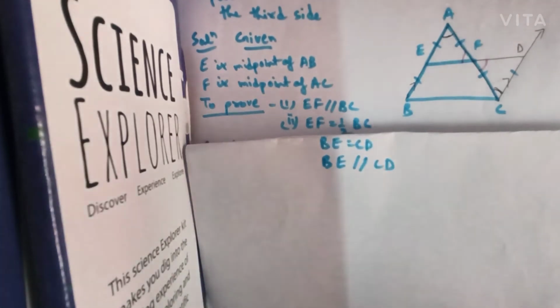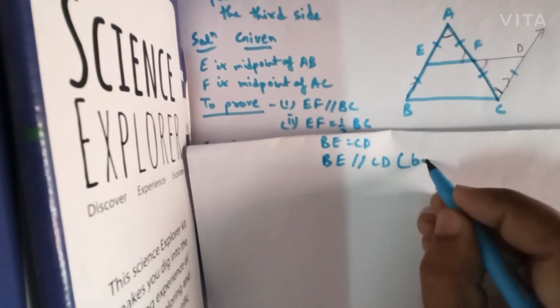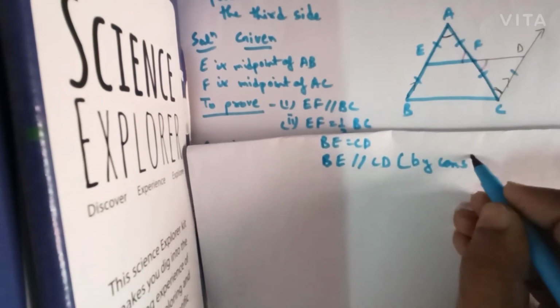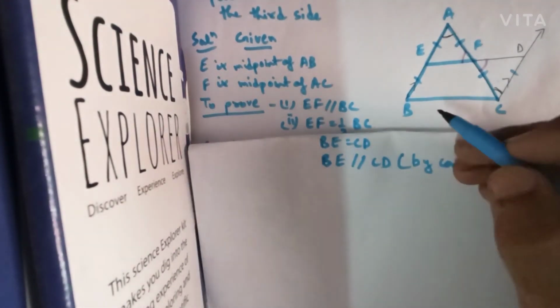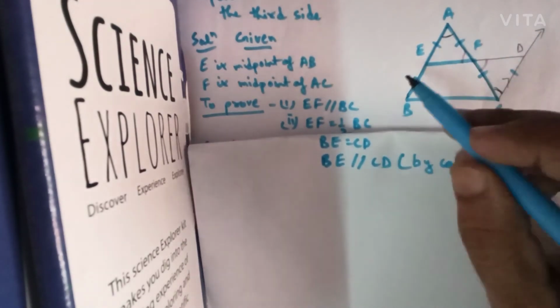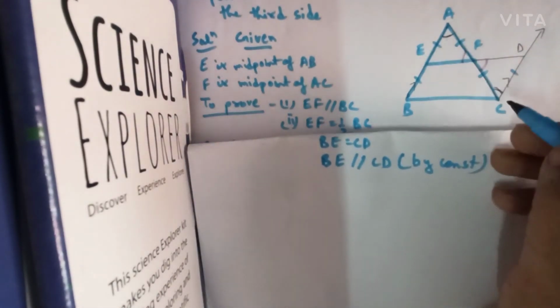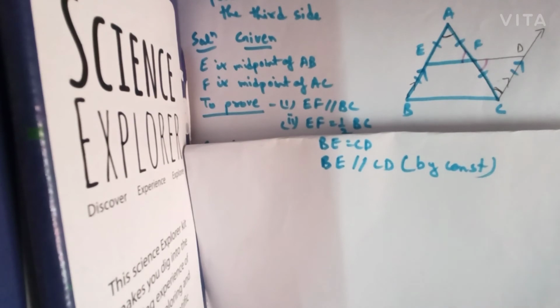Why? Because it is given that by construction AB is parallel to CD, so BE will also be parallel to CD. In the quadrilateral BEDC, or we can say that BCDE, one pair of opposite side is parallel and equal.